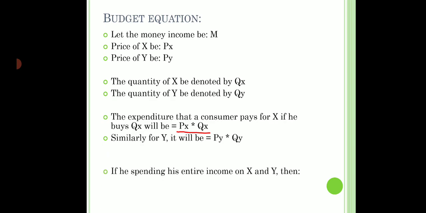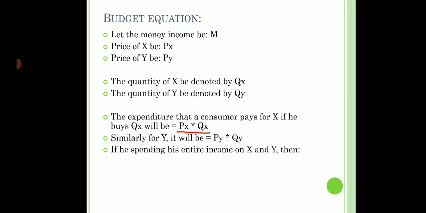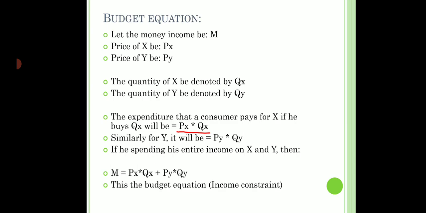So therefore, if he is spending his entire income, let's say he is spending entire rupees 20 on X and Y, that means this equation should be satisfied. Money income should be equal to his expenditure. That is M is equal to PXQX plus PYQY. So this is the budget equation, or as we say, the income constraint of the consumer.